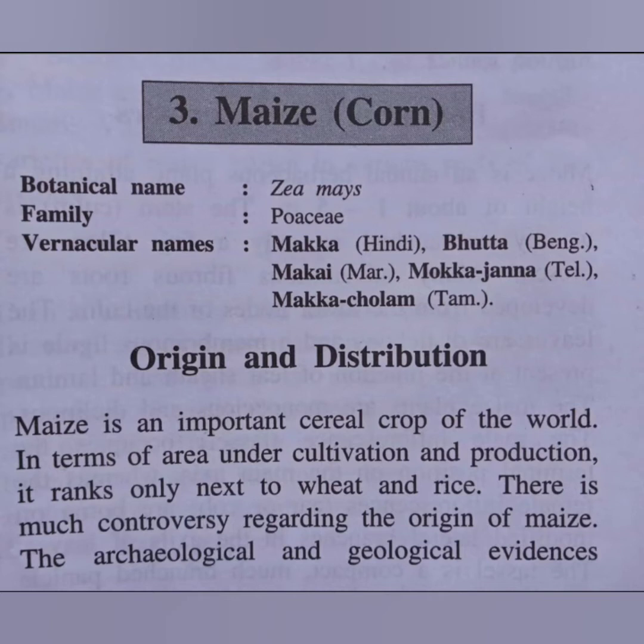Okay, so maize, as you can see here, its botanical name is Zea mays, and it belongs to the family Poaceae.